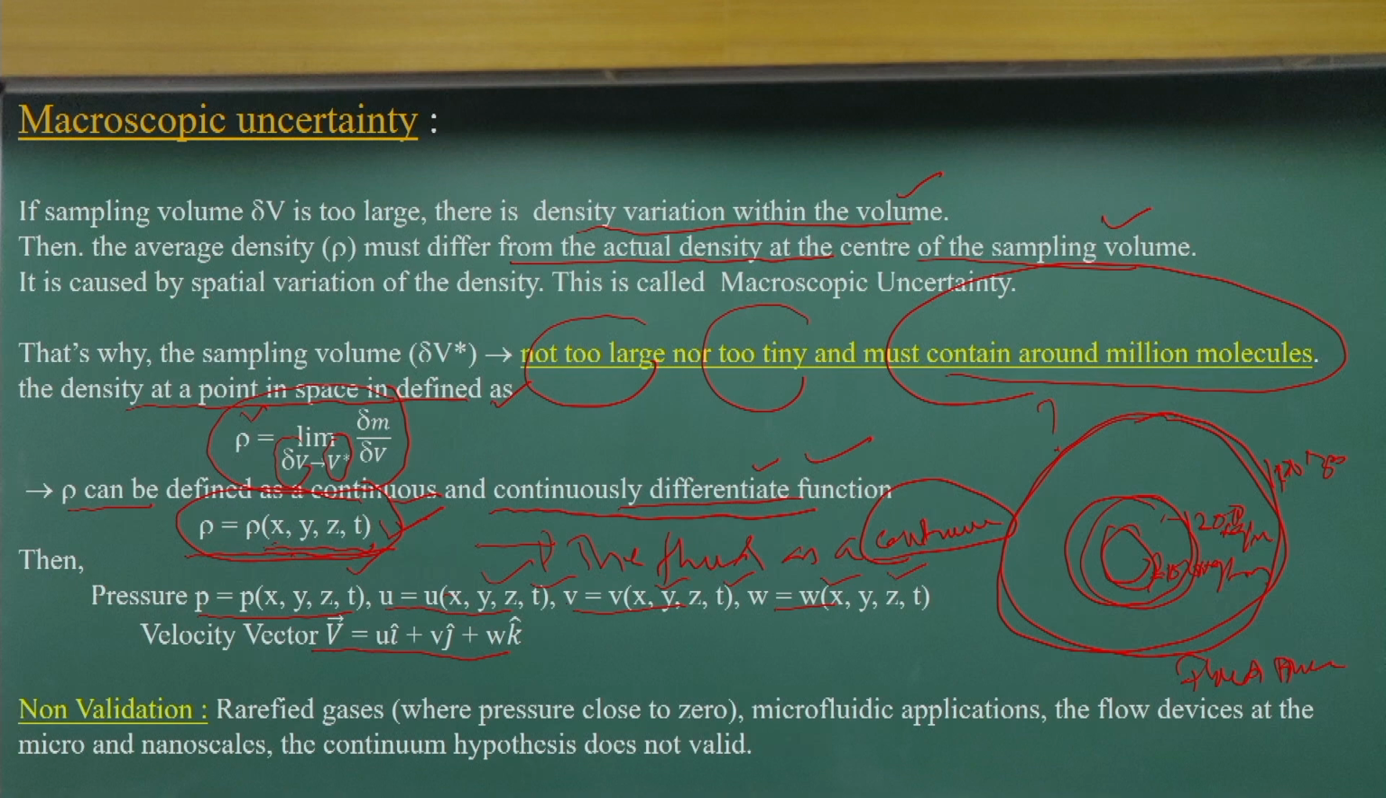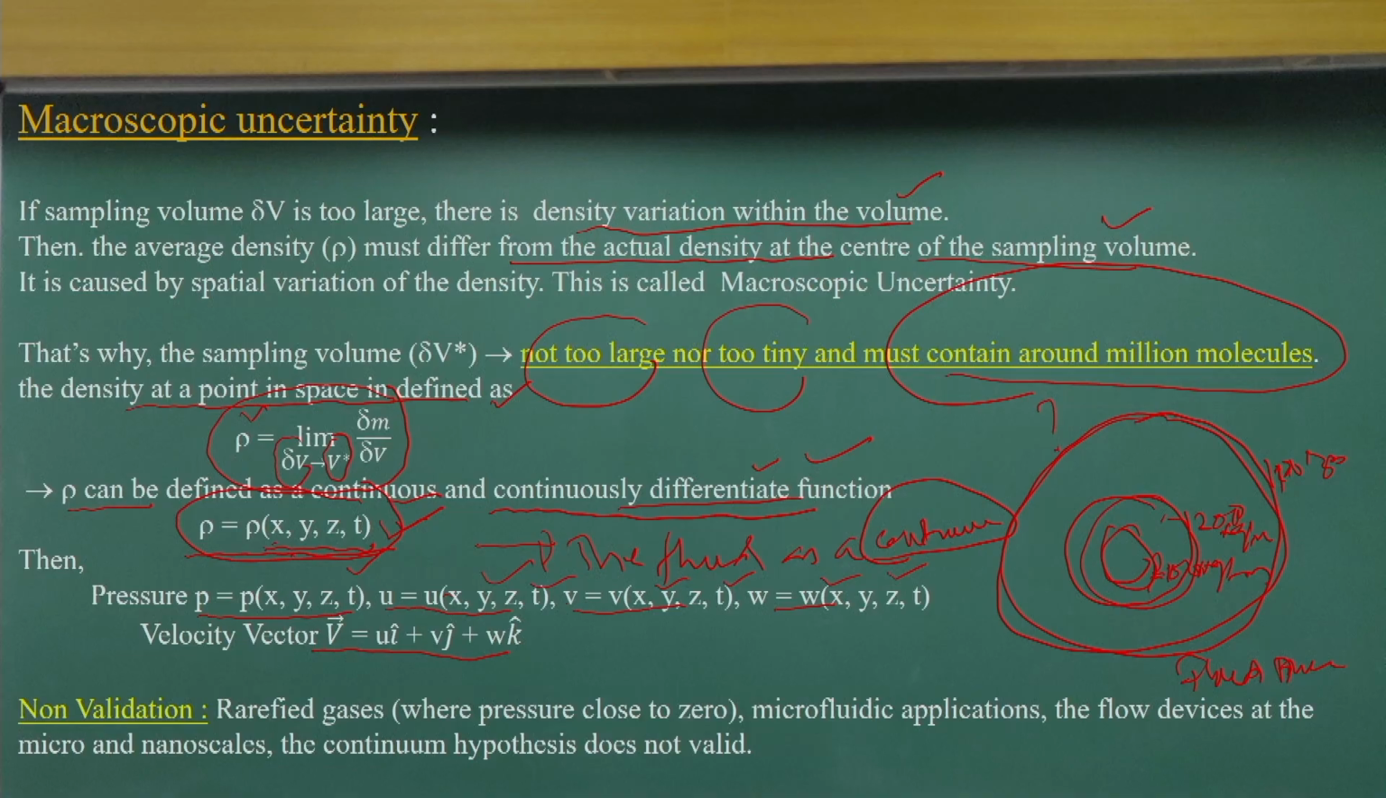That means we do the analysis of the sampling volume in such a way that the randomness of the fluid molecules and their collisions do not give any uncertainty at the microscopic and macroscopic scales.